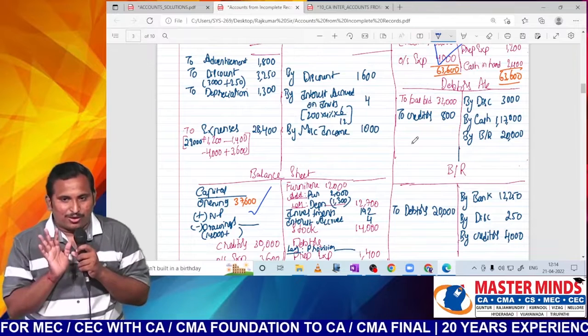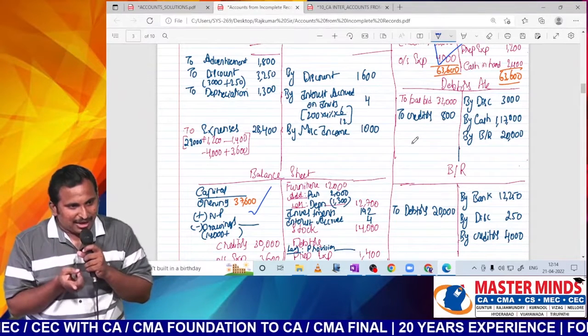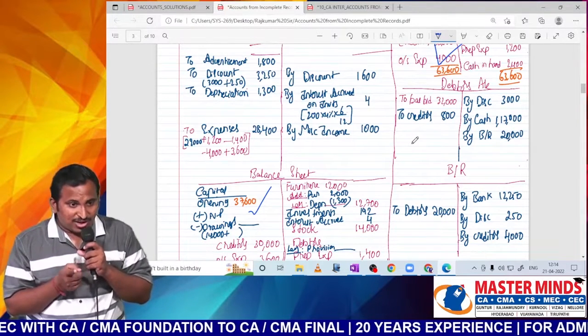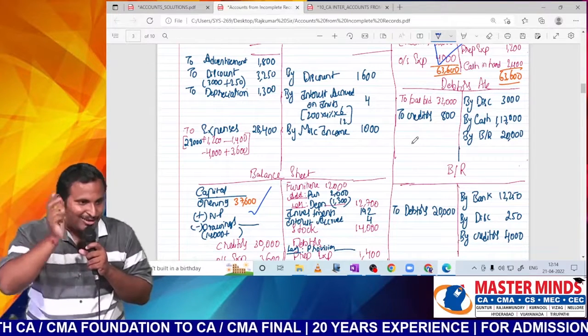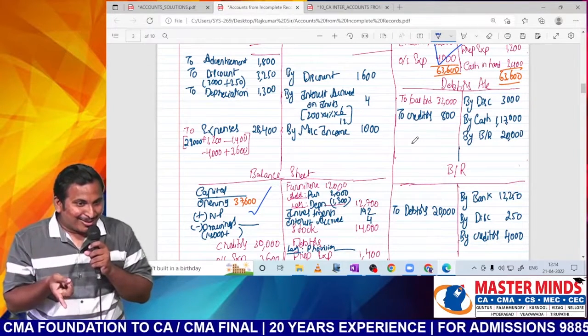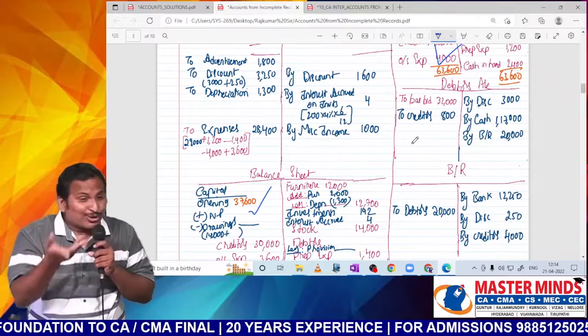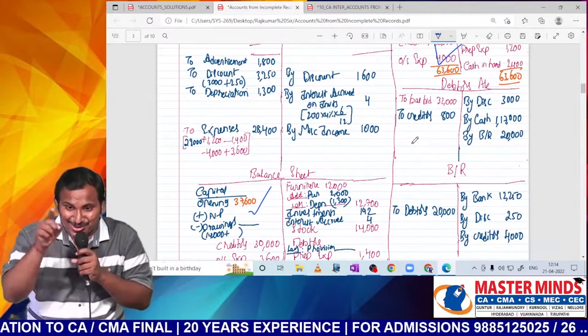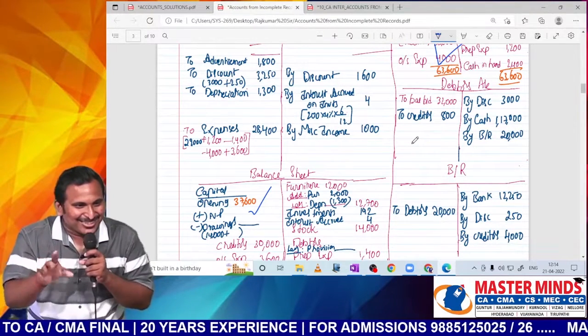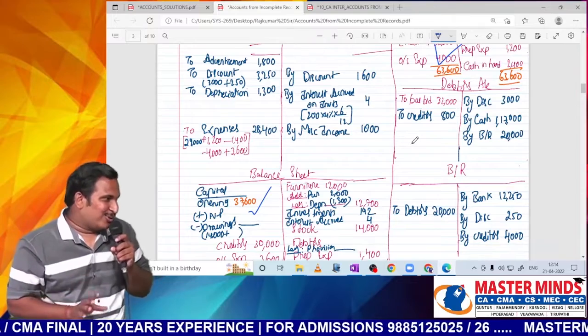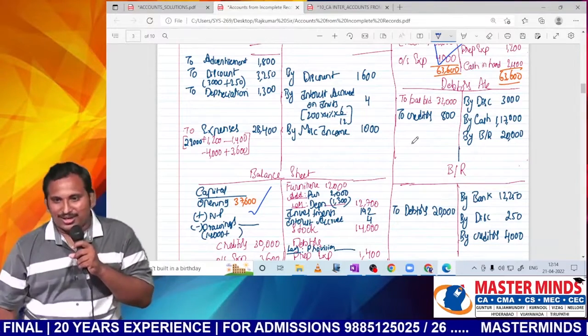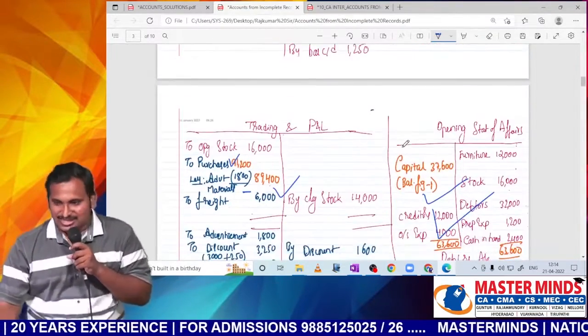Sales, where will it be recorded, sir? In two places. One in debtors, and if it is not available here, there it should be available. Because closing balance, you cannot get it, sir. It should be a balancing figure only. There is no link usually for closing. So you have to go to the trading account to search for that sales.